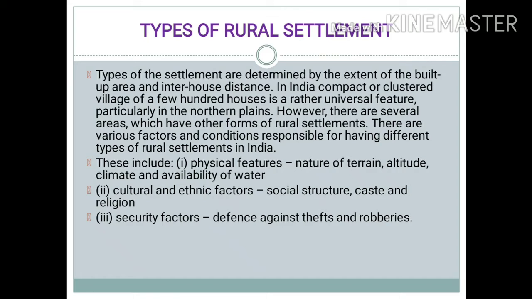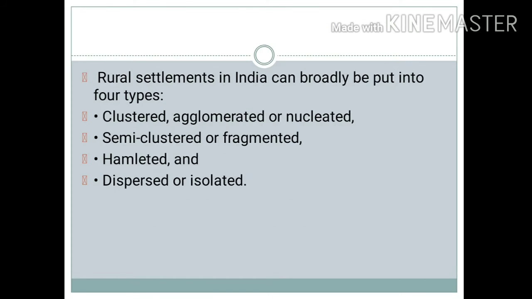So basically, any kind of settlement is determined by a number of factors. It includes the physical factors, cultural factors, and security factors also. So depending upon that, rural settlement has been classified into various types. Rural settlement in India can broadly be put into four types. We have clustered or agglomerated or nucleated settlement.